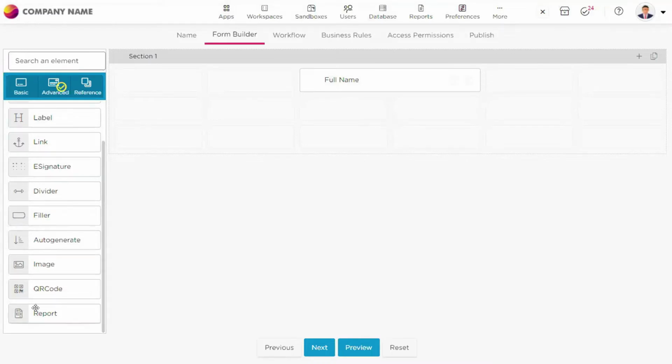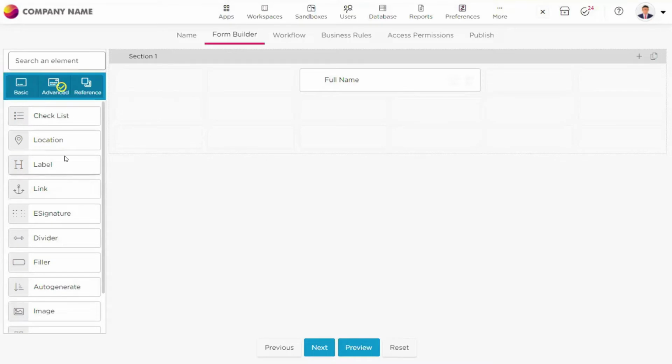And then there are images, QR codes, and reports as well, which you can put on your application if you want. So this is all about the advanced elements that we have.